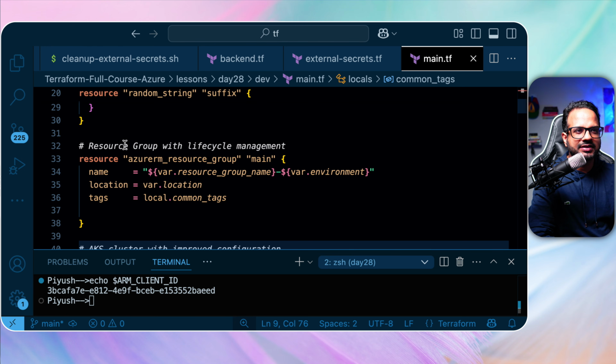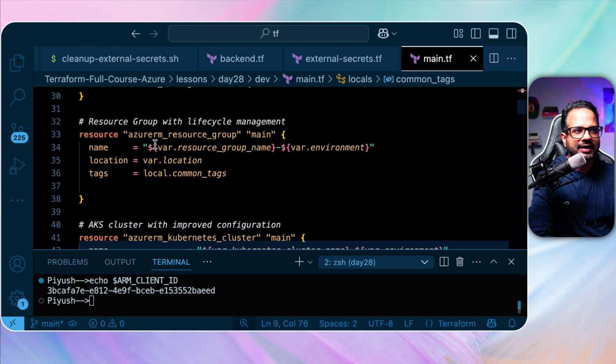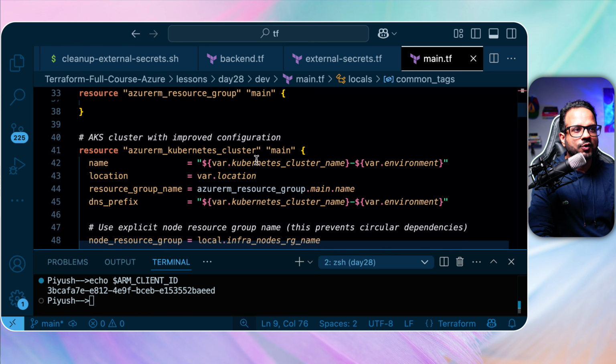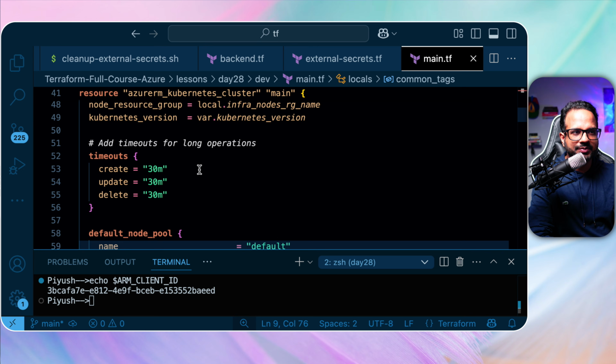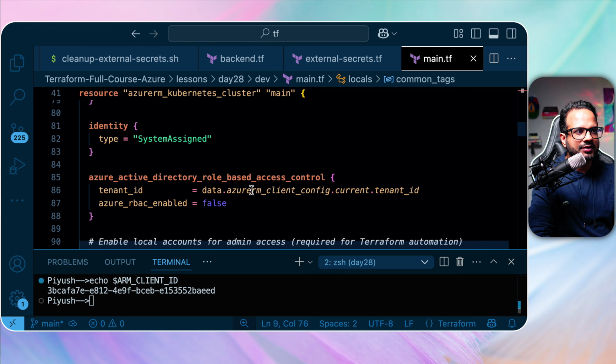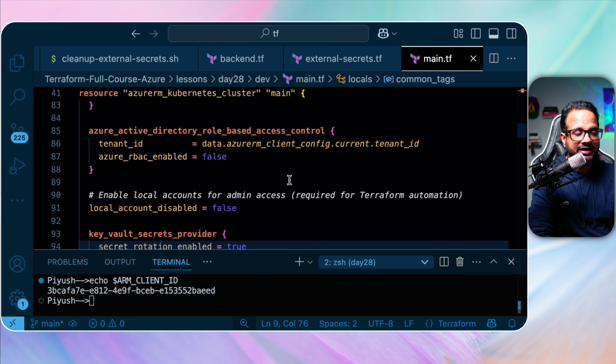Now we start with resource group. So we are creating a resource group for the environment, and the resource group name will be the variable resource group name, hyphen, the environment name, so that we know which resource group is for which environment, as we have multiple environments. Over here, the AKS cluster will be created with all the details. Then we have RBAC access for Azure Active Directory.